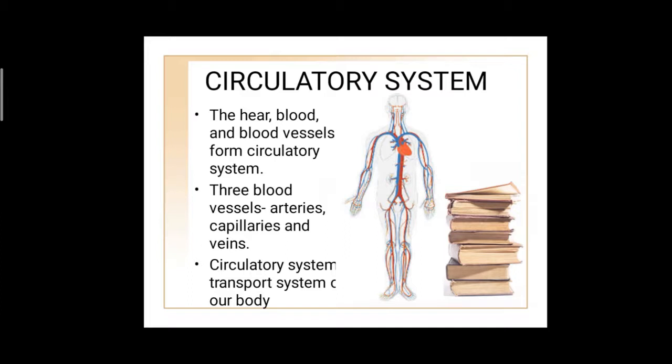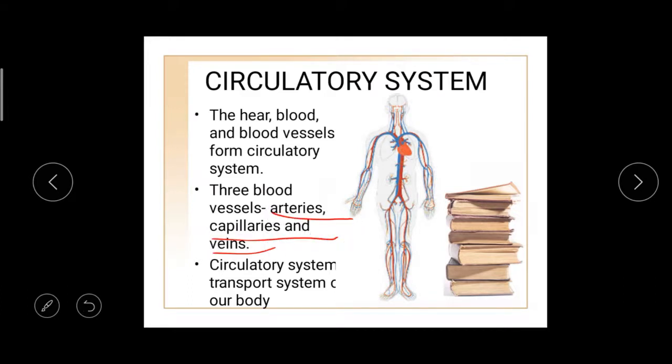There are three types of blood vessels. What are they? Arteries, veins and capillaries. Then the circulatory system forms the transport system. It is called the transport system of our body because blood is transferred from one part to another through the blood vessels. Which system is called the transport system? The circulatory system is called the transport system in our body.